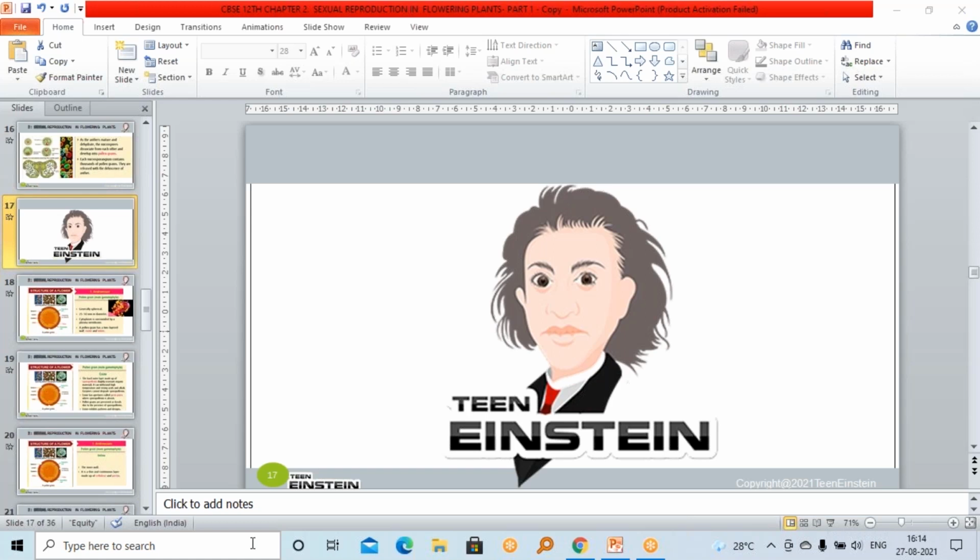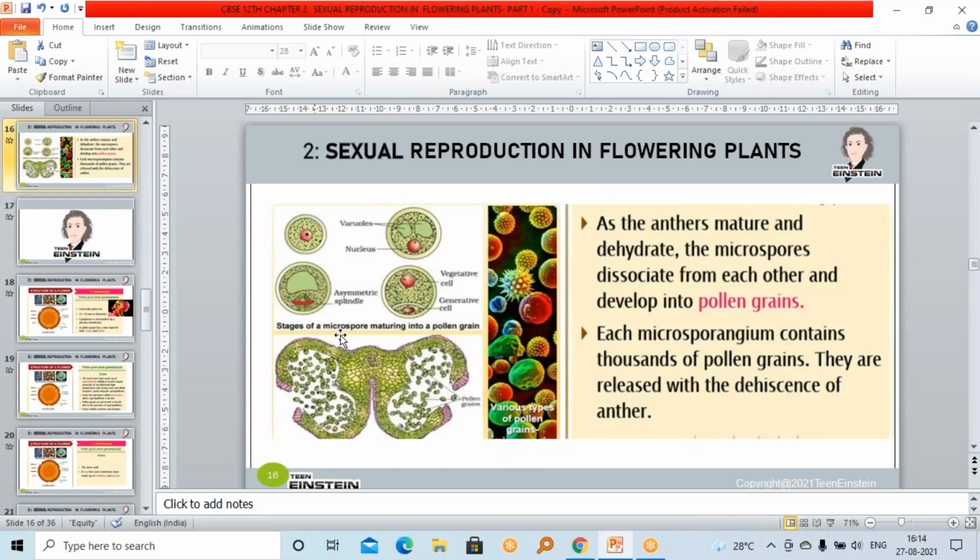Now the other whorls, androecium and gynoecium, are the essential whorls of a flower because they are the male and female parts. Without that, sexual reproduction is impossible. So essential whorls are androecium and gynoecium. Sepals and petals, that means calyx and corolla, are the non-essential whorls of a flower. Okay, clear?